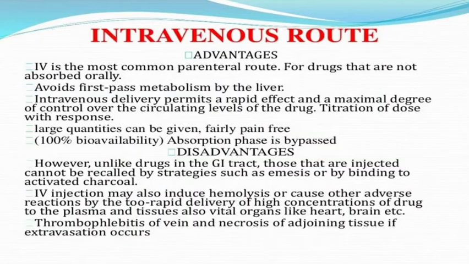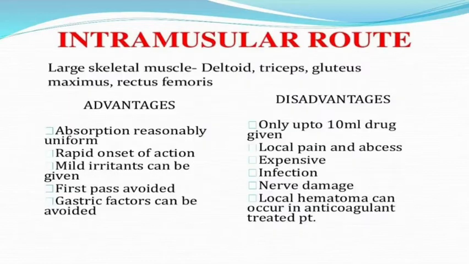Next are the advantages of the intravenous route. IV is the most common parenteral route for drugs that are not absorbed orally. It avoids first pass metabolism by the liver. Intravenous delivery permits rapid effect and maximum degree of control over the circulating levels of the drug, and titration of the dose with response. Large quantities can be given fairly pain-free, and the absorption phase is bypassed. A disadvantage, however, is that unlike drugs in the GI tract, once injected they cannot be recalled.